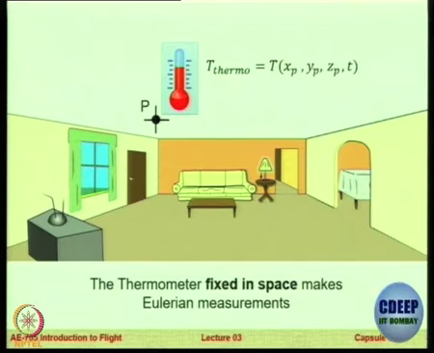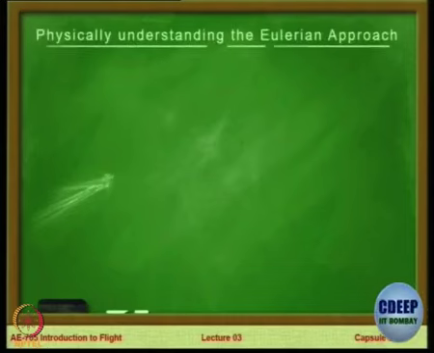Is there a place where it is not defined? It is defined everywhere. It's a function of the x, y and z coordinates of that point P and time t. Okay. So, since we don't have a blackboard, I thought we will use this as an example. Let's understand the Eulerian approach physically.